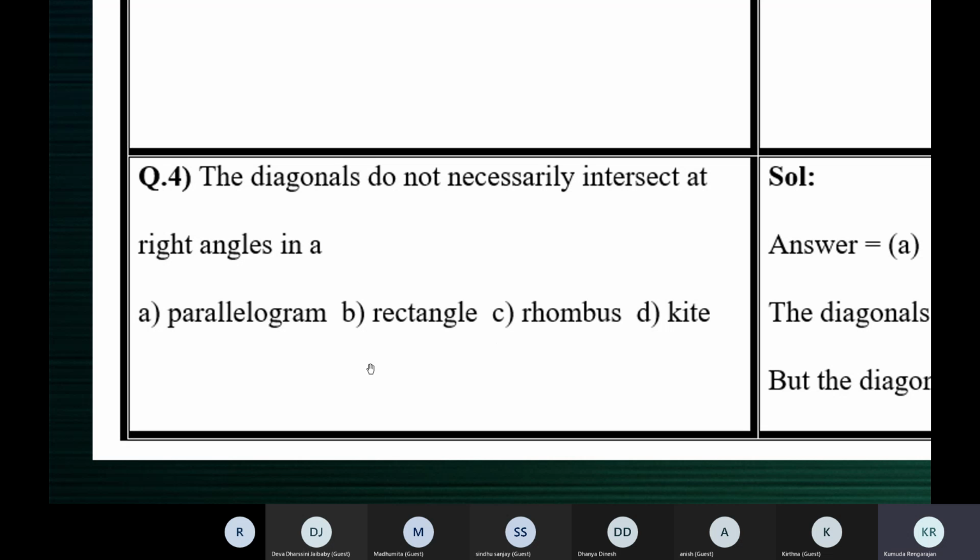In these four options, these two options are right. In a parallelogram and in a rectangle, the diagonals do not intersect at right angles. This option should have been a square. In a square, a rhombus, and a kite, they intersect at right angles.